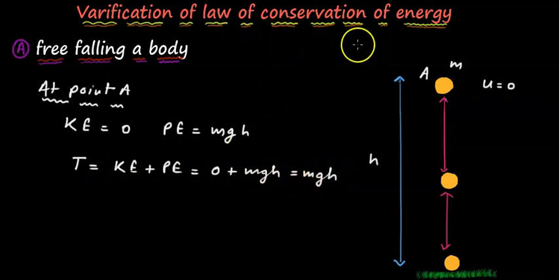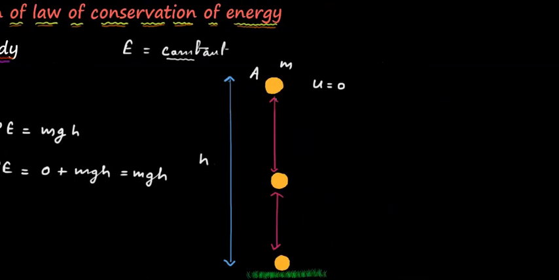The law of conservation of energy says that the total energy will remain the same. It remains constant. So we have to verify that if it is constant at every point, then we can say the law of conservation of energy is proved. At point A, we have seen the energy is mgh. Now we're going to understand what the energy will be at point B, another point.